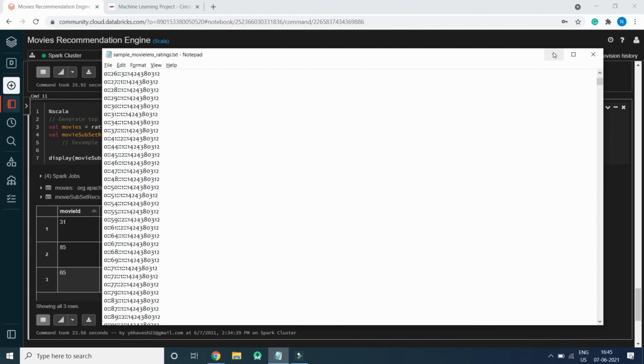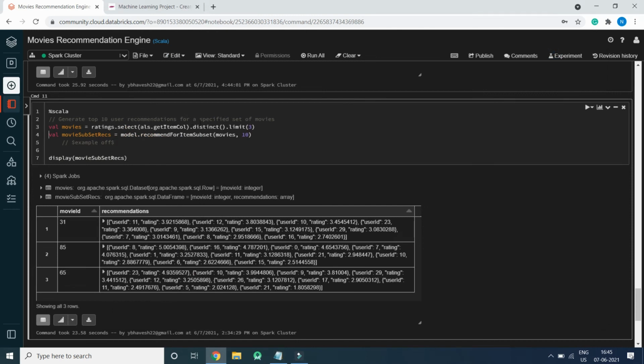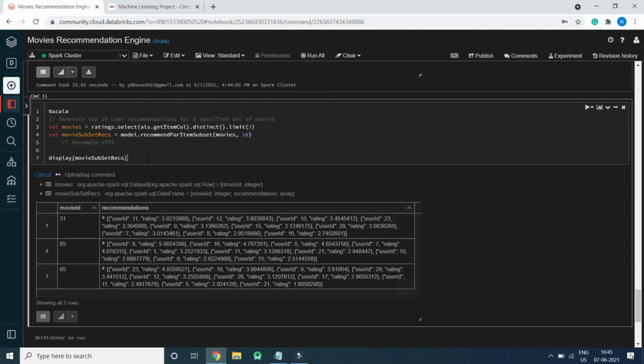So we are using distinct and limiting to 3 users, 3 movies. And for this subset of movies we pass them to recommendForItemSubset and display the data.